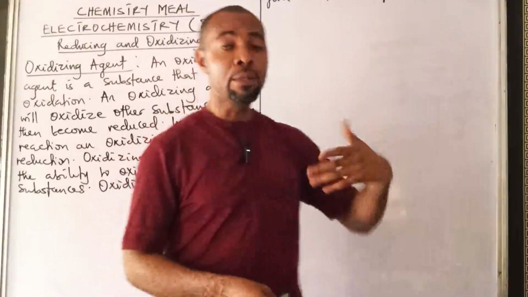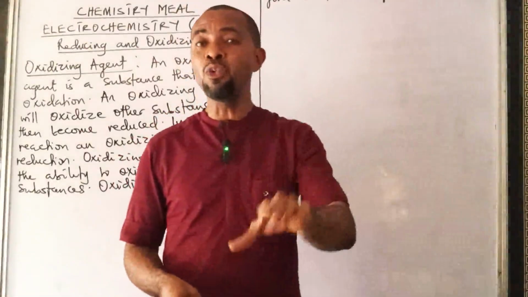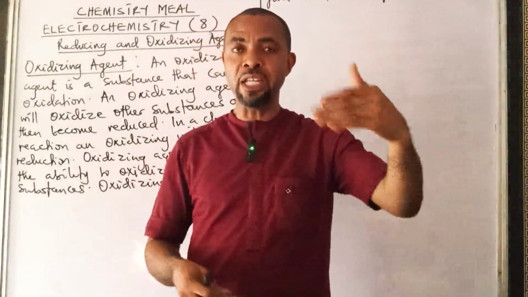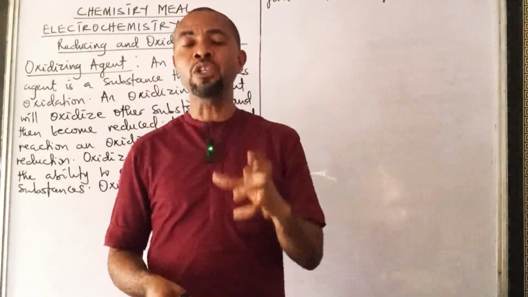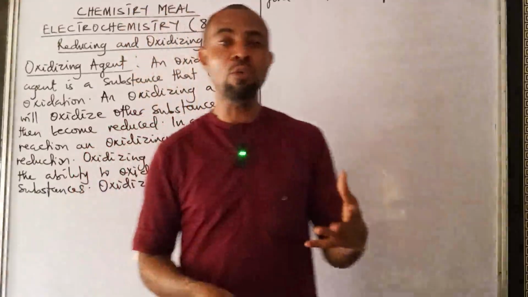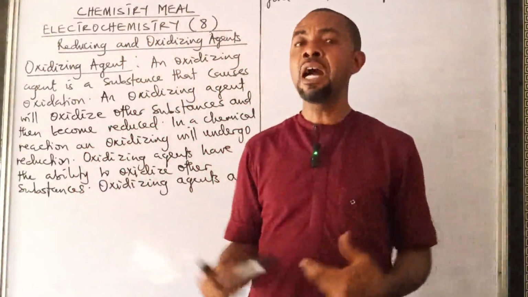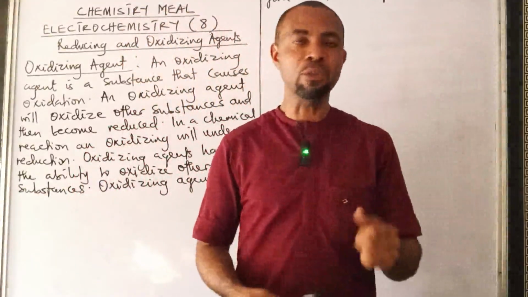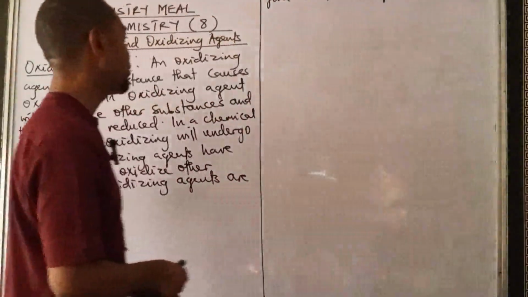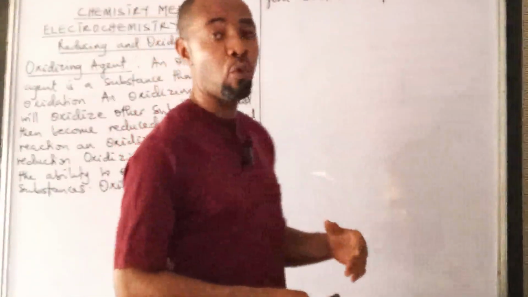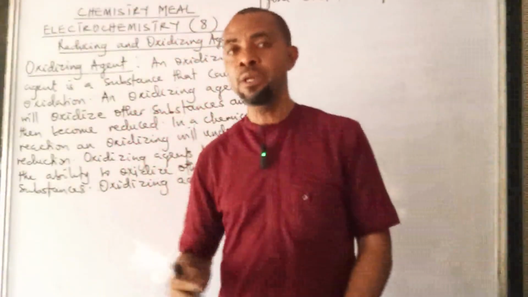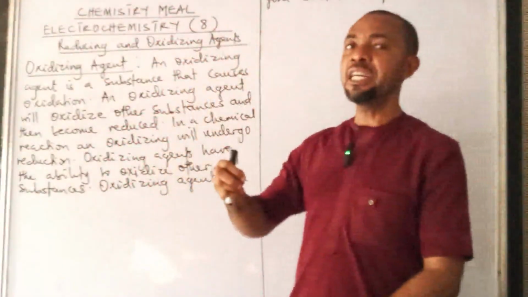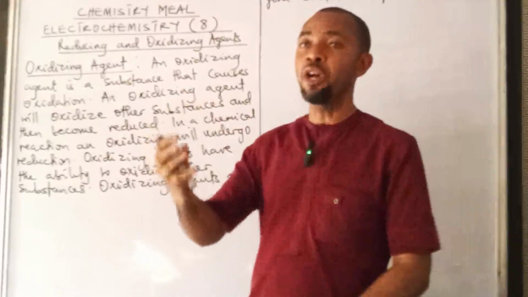We saw in reducing agents that they are good electron donors. They can donate electrons easily. But oxidizing agents are good electron what? Acceptors. So they have the ability to accept electrons. So it means that the oxidation action of an oxidizing agent is carried out through a process of what?